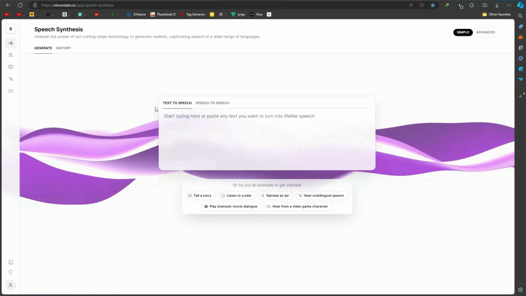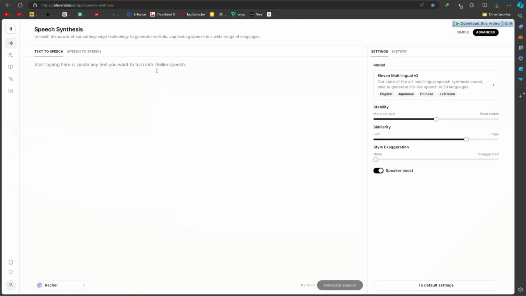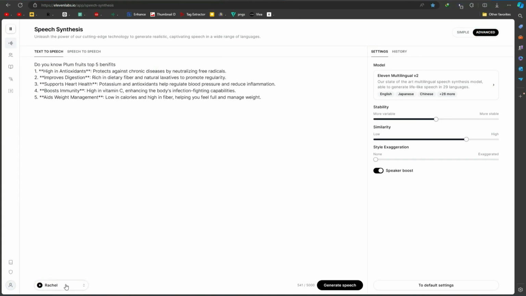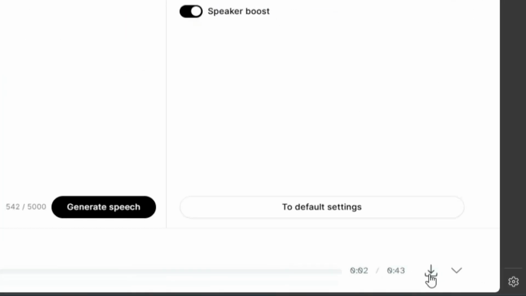With your script ready, use 11 Labs, a free text-to-speech software. Choose a suitable voice. Adam is a good choice. Paste your script and generate a voiceover. Once your voiceover is ready, click on this download icon to download it.